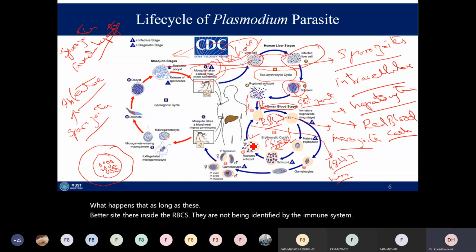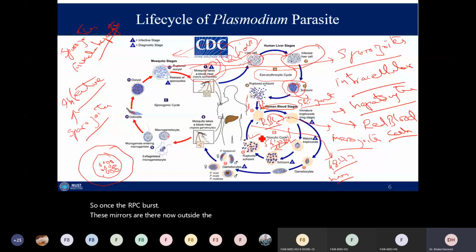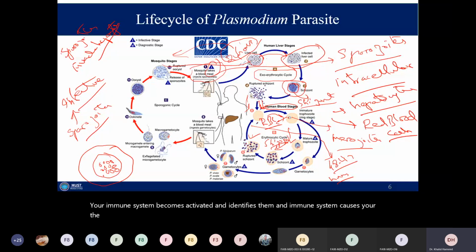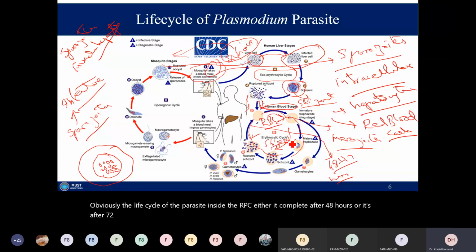Once the RBC bursts, these merozoites are now outside the cell. At that time, your immune system becomes activated and identifies them, and the immune system causes the fever. One response of the immune system is fever, and that's why you have the fever after 48 hours, because the life cycle of the parasite inside the RBC completes either after 48 hours or after 72 hours, depending on the species of the Plasmodium.